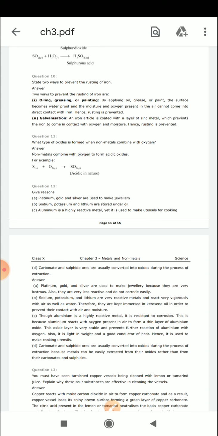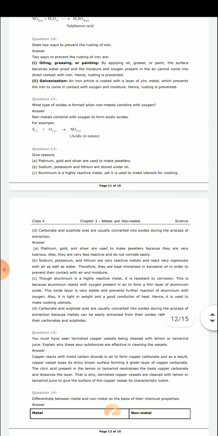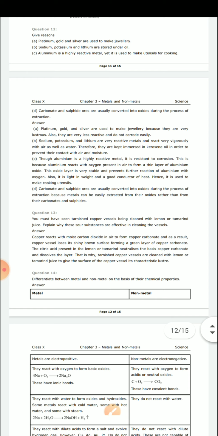Now come to the next question, that is D. That is, carbonate and sulfide ores are usually converted into oxides during the process of extraction. You have not studied that topic because metallurgy has been removed from your syllabus. So we are not going to discuss this D1. Now come to the 13th question.